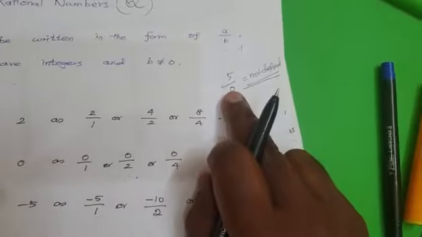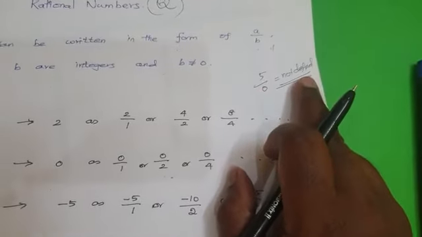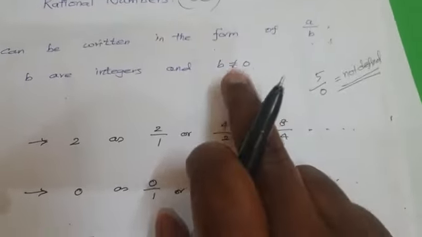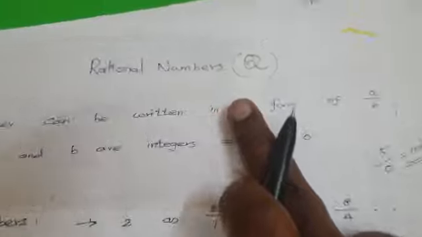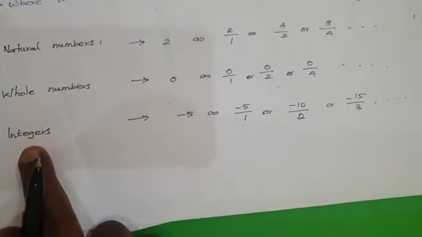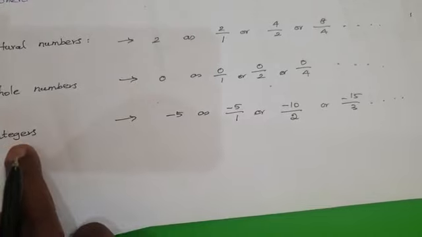So for any number whose denominator is 0, we cannot define the number. Such numbers will not come into the format. Only a number whose denominator is not equal to 0 is called a rational number. Now, the whole numbers. Next, you can conclude it with natural numbers and whole numbers with the integers.